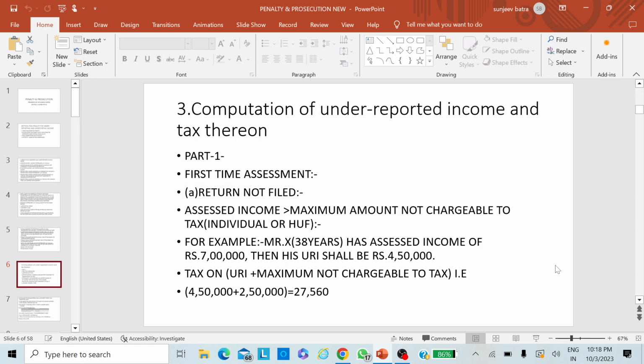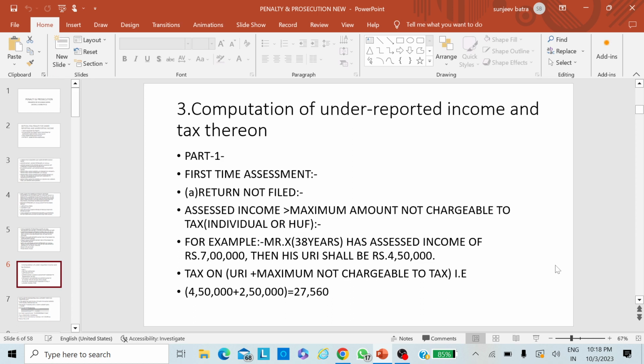Yes, here you can see in my slide there is an example. Mr. X, who is 38 years old, has assessed income of rupees 7 lakh. Then his URI shall be rupees 4 lakh 50,000. How is it?